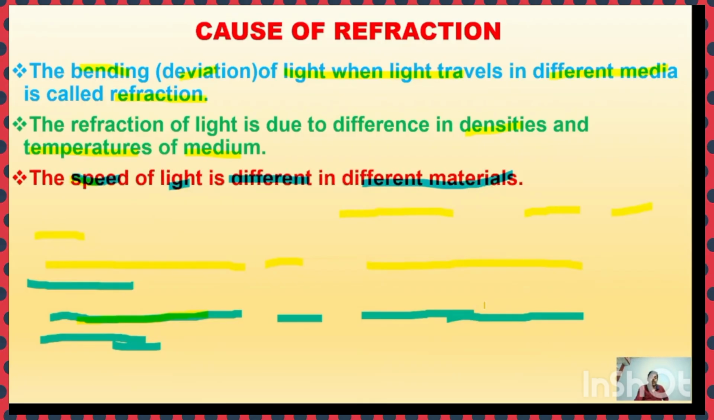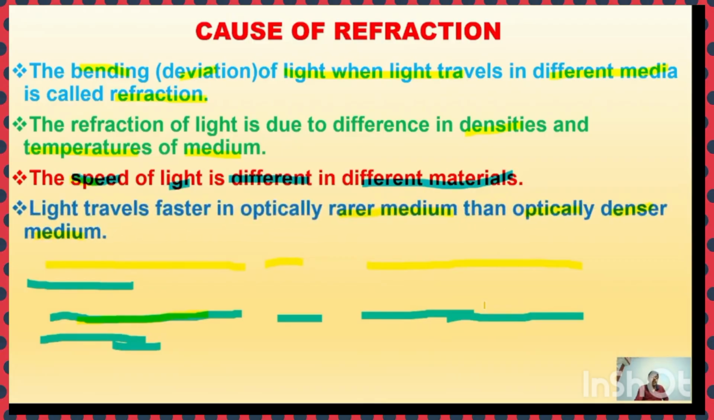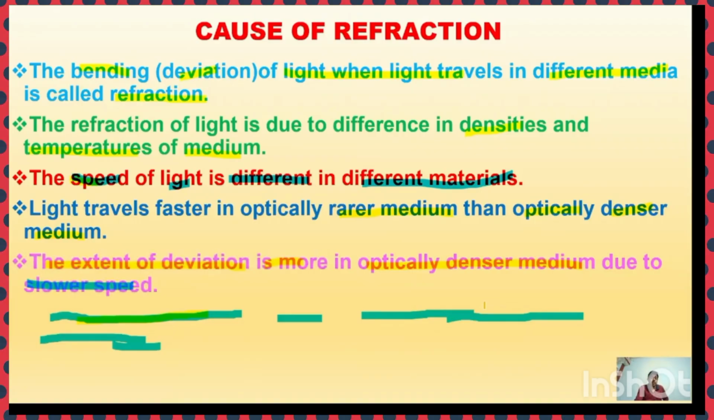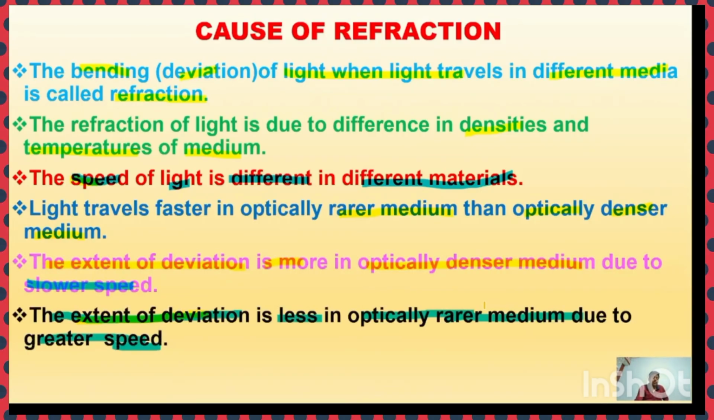The speed of light is different in different materials. Light travels faster in optically rarer medium than the optically denser medium. The speed of light is more in the optically rarer medium. The extent of deviation is more in optically denser medium due to slower speed. The speed of light in denser medium is less. That's why the deviation of light, the amount of bending of light, which is known as the refractive index, is more in optically denser medium than the rarer medium. And the extent of deviation is less in optically rarer medium due to greater speed.